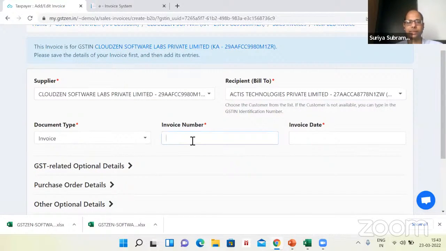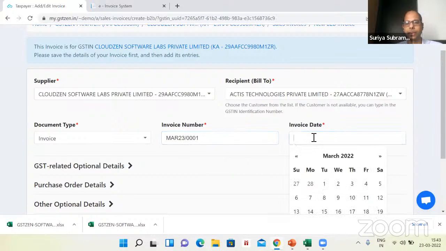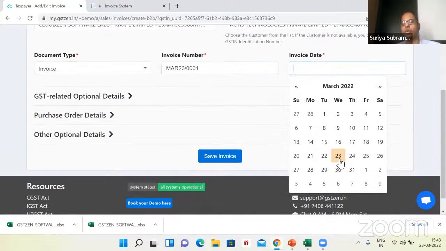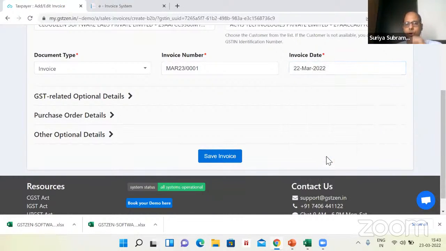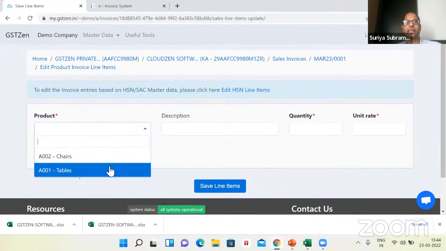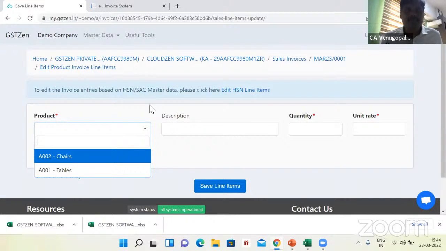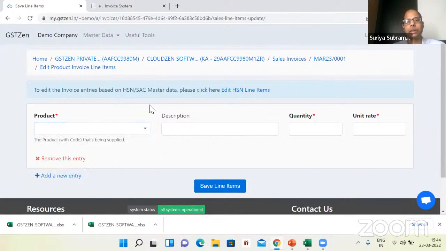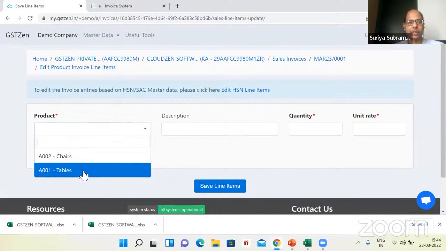Let me give today's a unique name, March 23. So let me say this is my invoice number. Let me give, okay, let me not give today's date. Let me give yesterday's date just to show that backdated invoices are possible. I'm now entering the line item details of the invoice. I'm going to sell. Suriya, can you take the previous month date, please? Pardon? Previous month, February date. Sure, I can do that. Let me enter the details and I'll get to that.